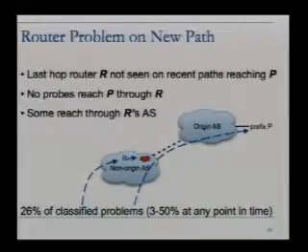Our last class is very similar, but here we don't have historical paths that reach through R, so it's some sort of new path and it's not working. And this explained 26% of the problems that we saw.